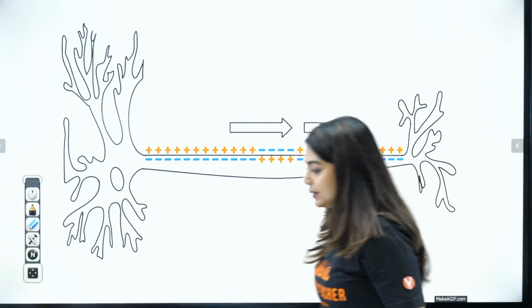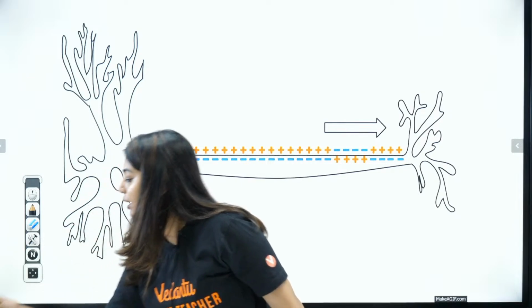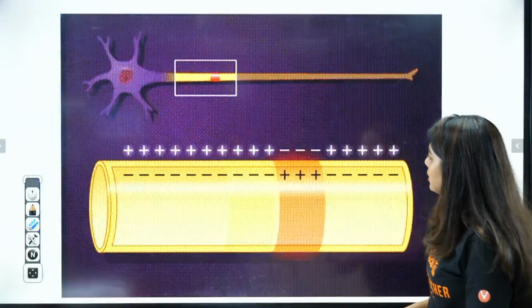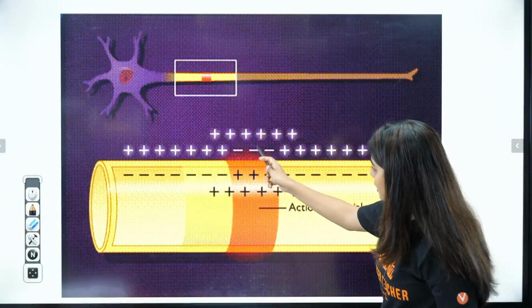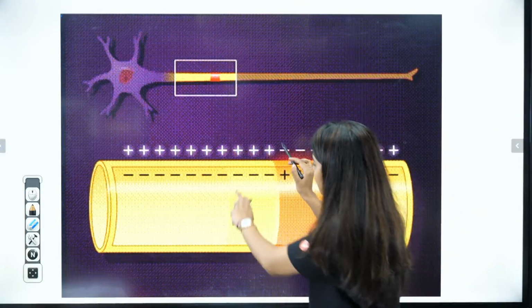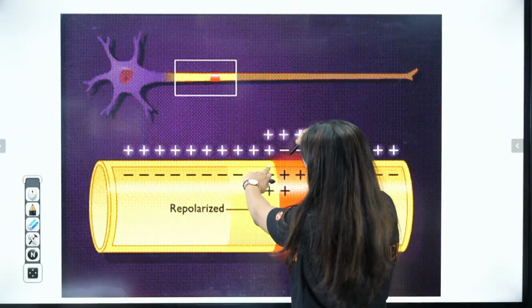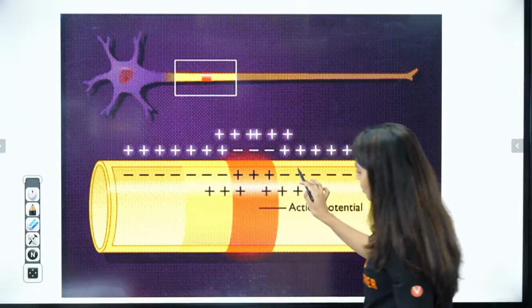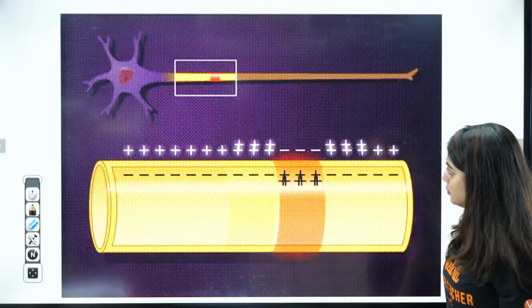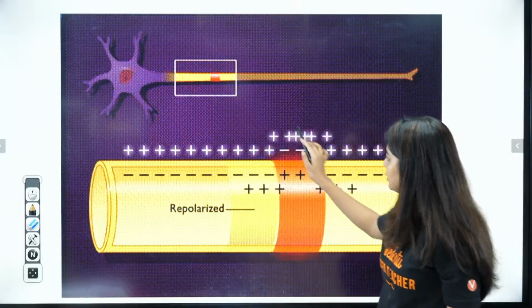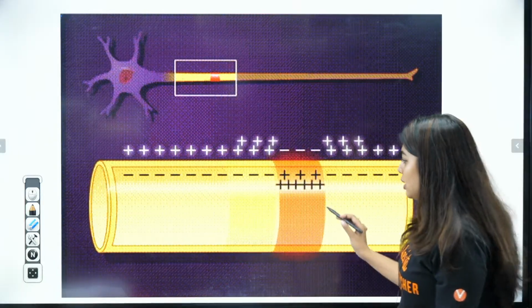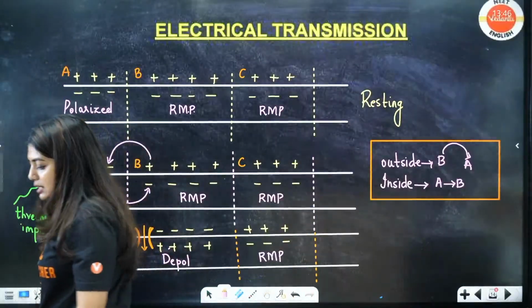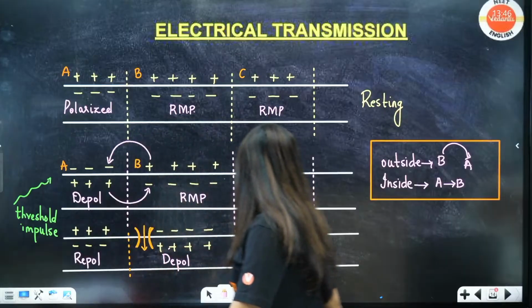Same way this one also. See here, can you see how they're jumping? See, they'll move like this. Can you see how it's jumping from B to A? Same way A to B. See here also you can see how they're moving. I hope it is clear. This is how it will happen. If you understand this, then there is nothing much difficult, students.